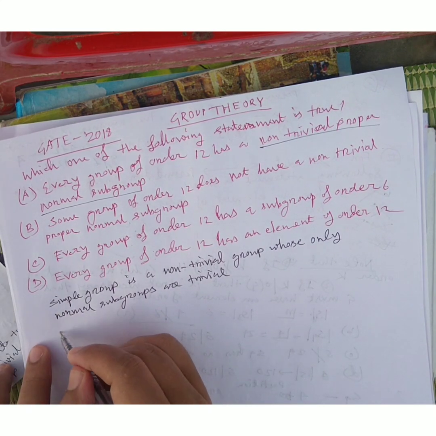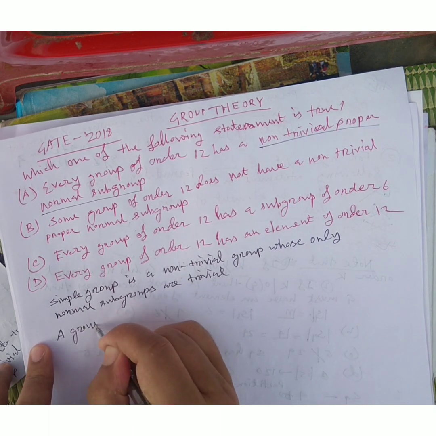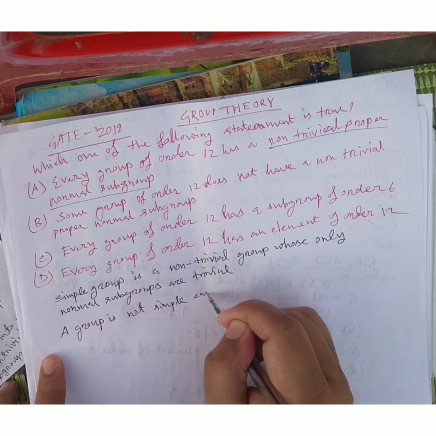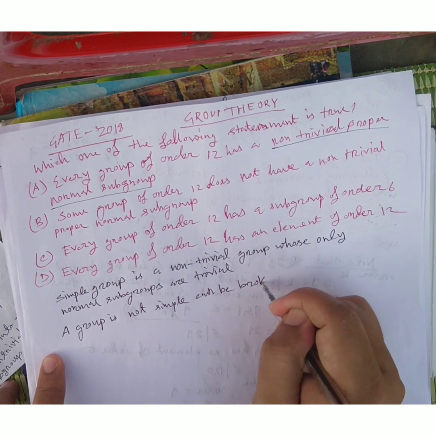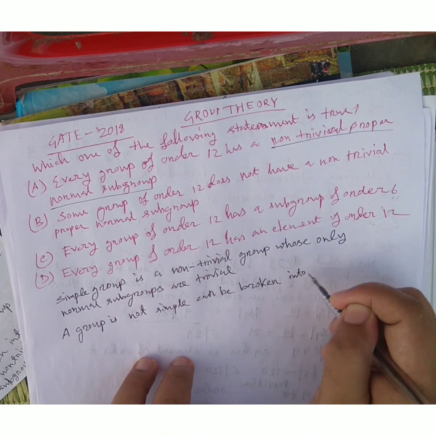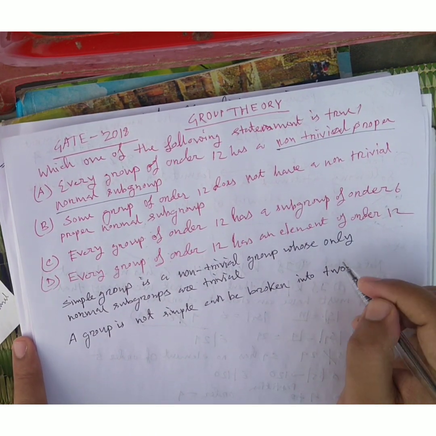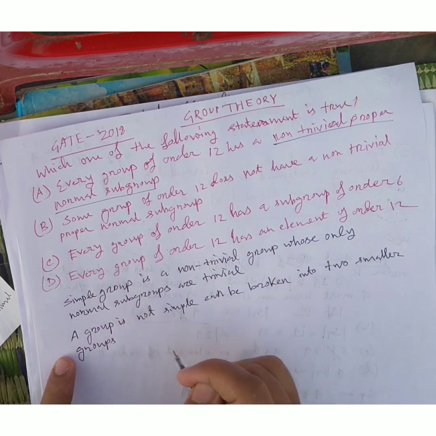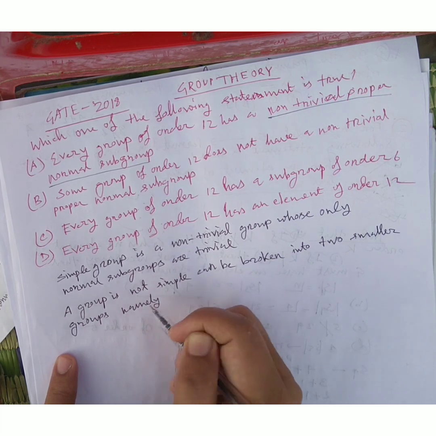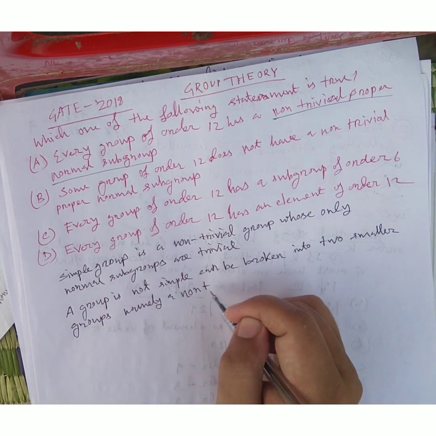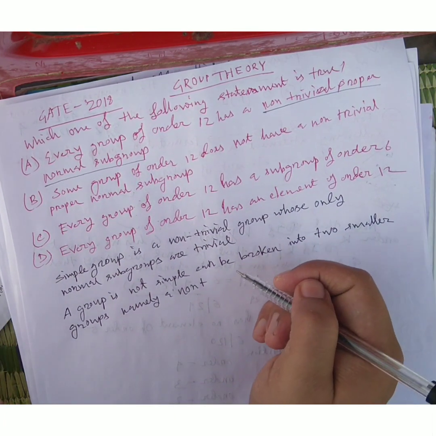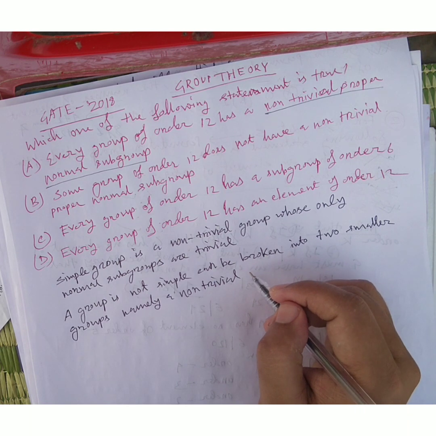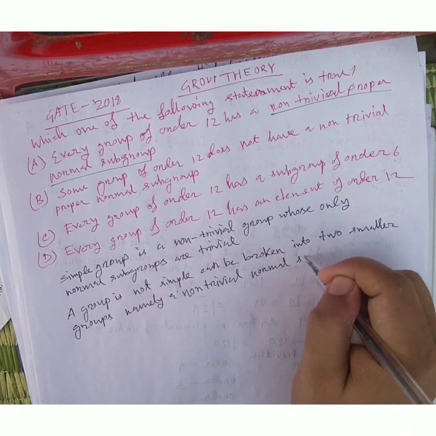A group that is not simple can be broken into smaller groups, namely a non-trivial normal subgroup.